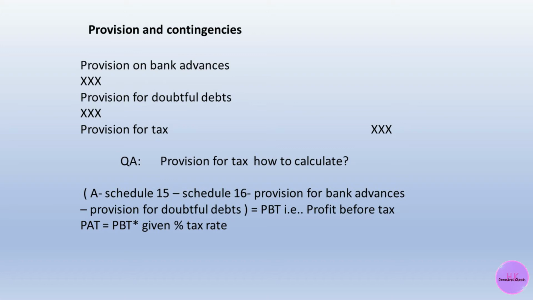You can find it from total A, which is total income, minus schedule 15 minus schedule 16. Schedule 15 means interest expended and 16 means operating expenses, subtracted from total income. Then do not subtract the full provisions and contingencies. You only have to subtract the provision on bank advances and the provision for doubtful debts.